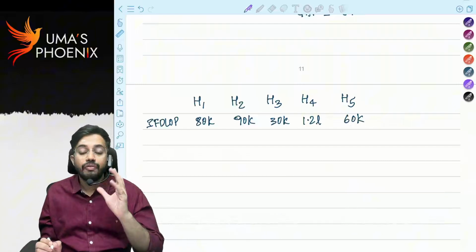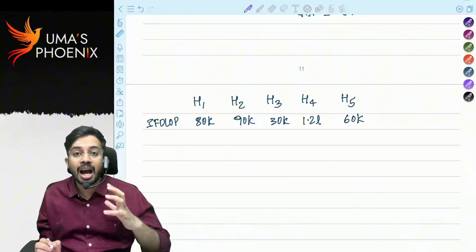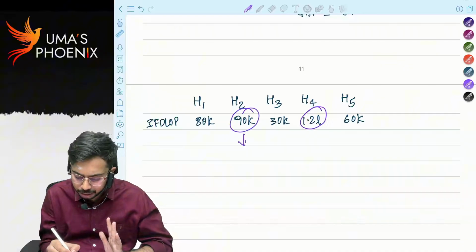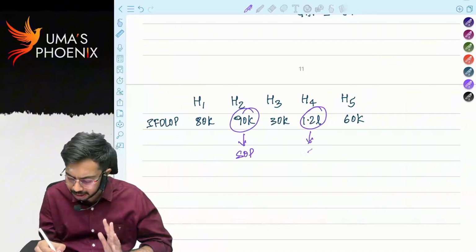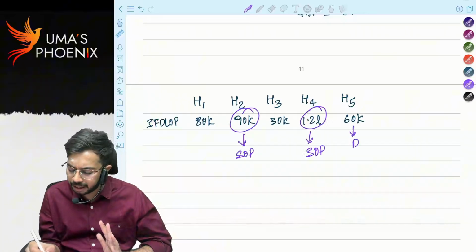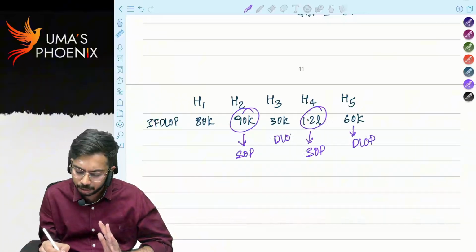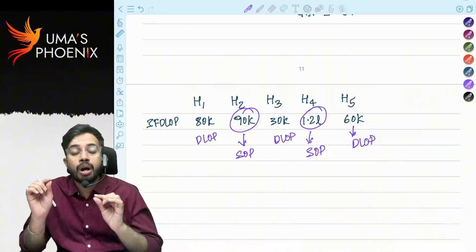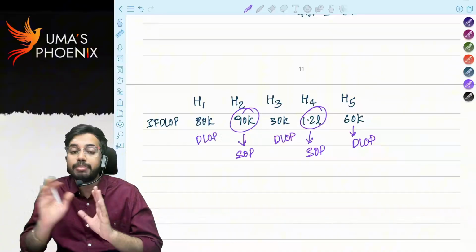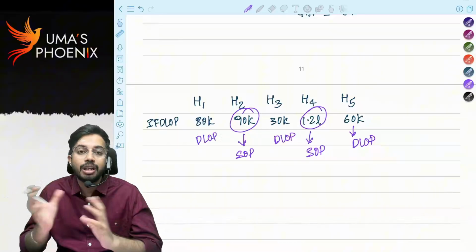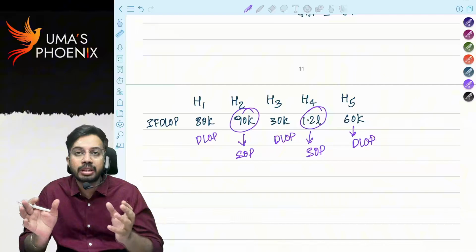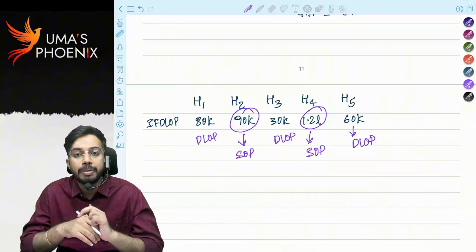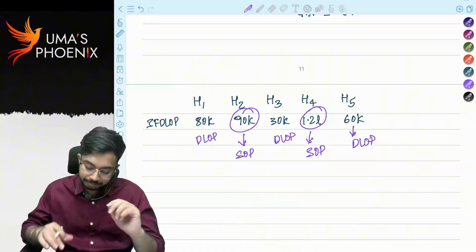Now, whichever house property has the highest income as deemed to be let out property, 1.2 lakh and 90,000, these two I will assume as self-occupied properties. Remaining, even though they are self-occupied, will be considered as deemed to be let out properties. Sir, can I choose only house property 2 and 4 as self-occupied property for lifetime? No. Next year, if I want to change the combination, I can change it. I can choose house property 1 and 3 as self-occupied and remaining as deemed to be let out properties. Are you able to understand?